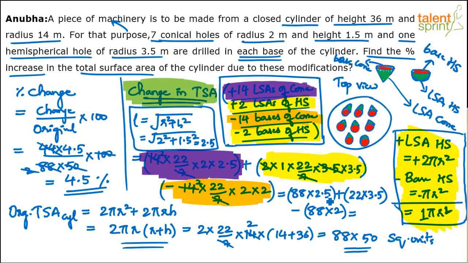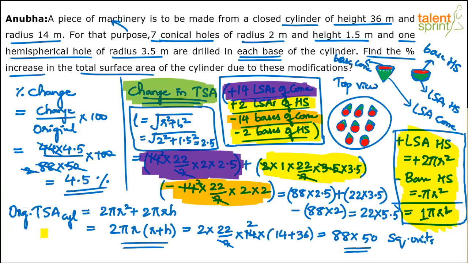Yeah, so 22 into 10 plus 22 into 3.5 minus 22 into 8. So 10 plus 3.5 is 13.5, and 13.5 minus 8 is 5.5. So this will be 22 into 5.5. Okay, and this is the overall change.